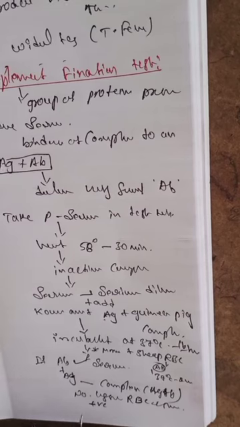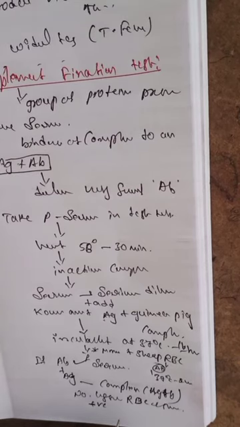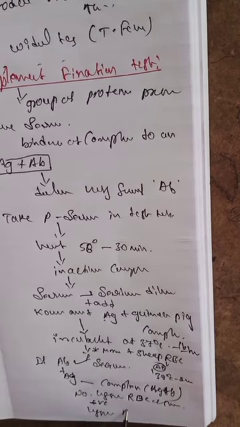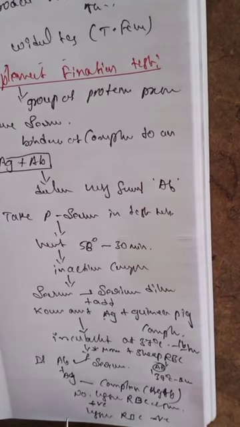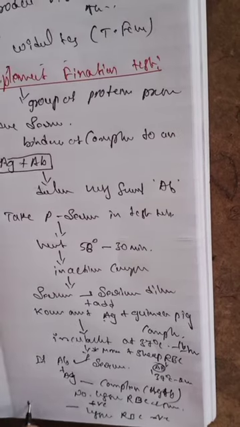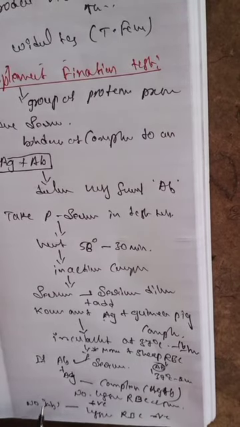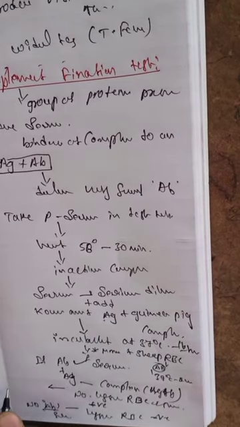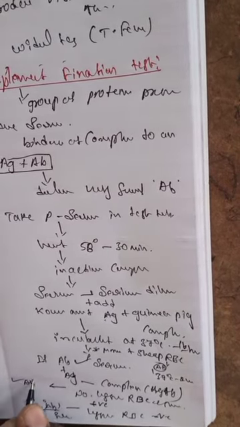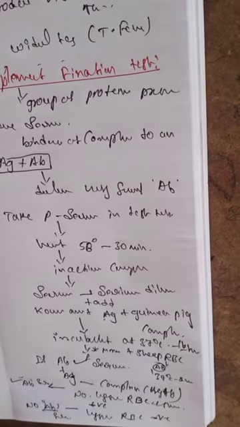So if there is no lysis of the RBC, it is known as a positive test. In case of lysis of the RBC, meaning splitting of the RBC, it indicates the negative test. A negative test means no antibodies are present in the human serum. A positive test indicates the presence of antibodies in the human serum.